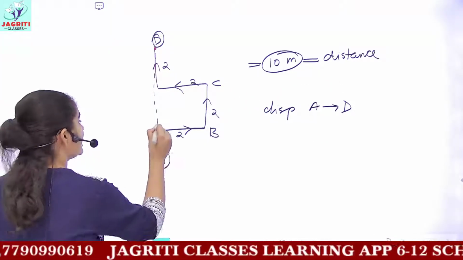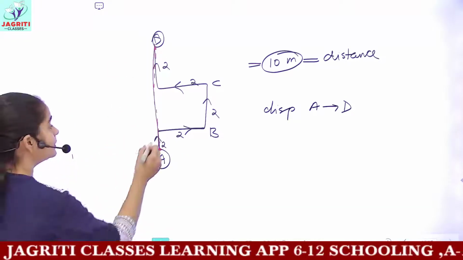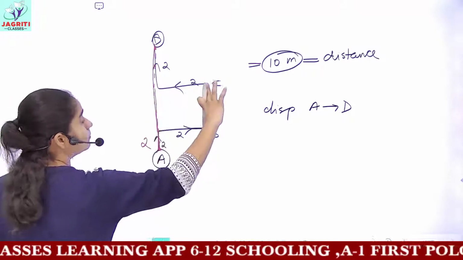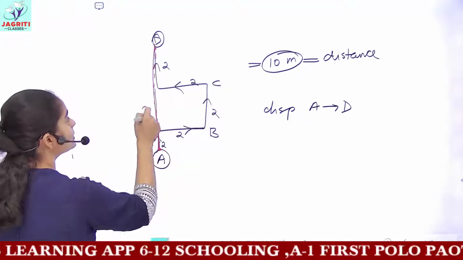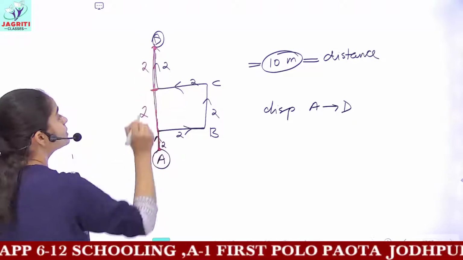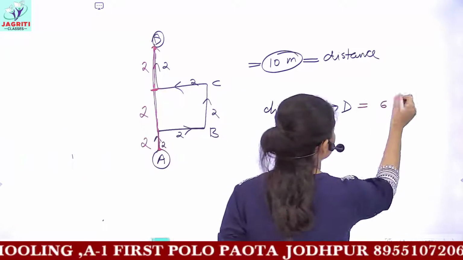The length of this line would give you displacement. And how to find the length? This would be 2 meters. This is again equal to the length CB, so this is again 2. And this distance is 2. So displacement would be 6 meters.